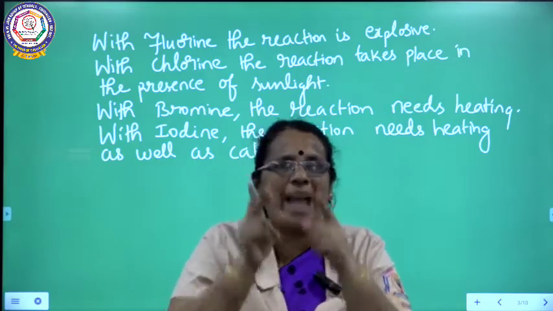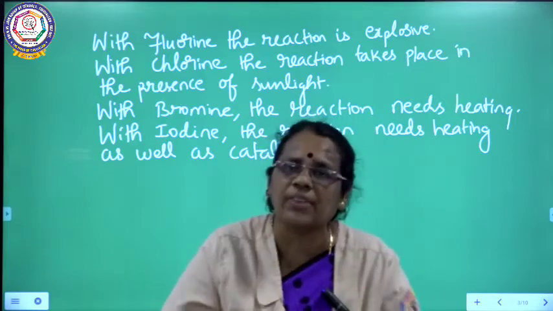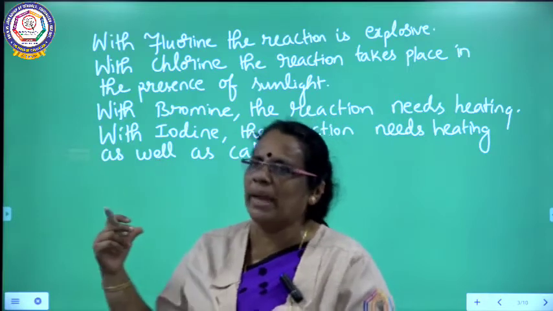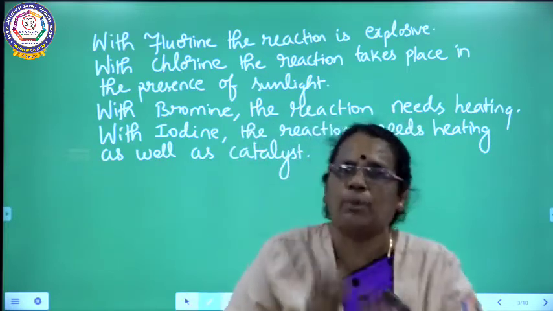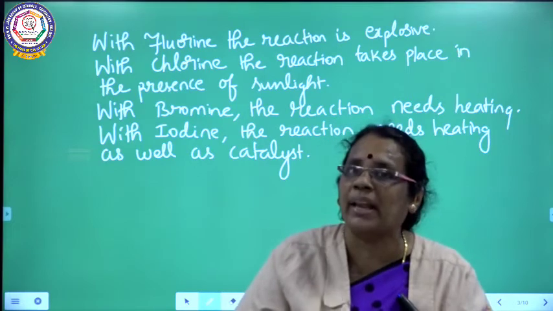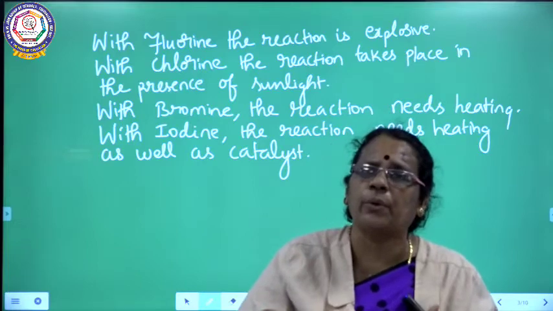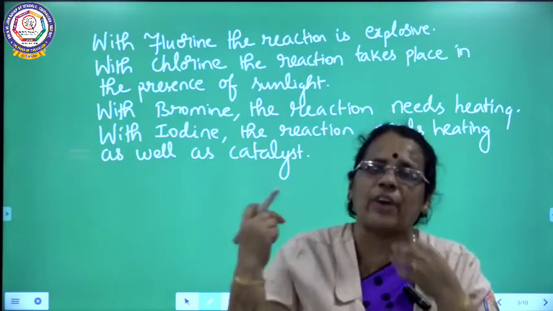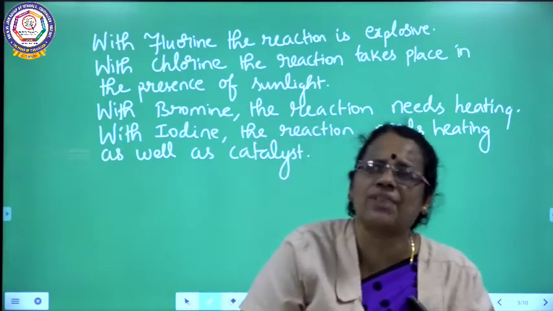With chlorine, the halogenation reaction has to be carried out in the presence of sunlight. In case of bromine, chlorine is more reactive than bromine, so I need to heat. Heating is carried out in order to carry out the reaction. Whereas in case of iodine, it is the least reactive. It is towards the end of the series, so it is least reactive.